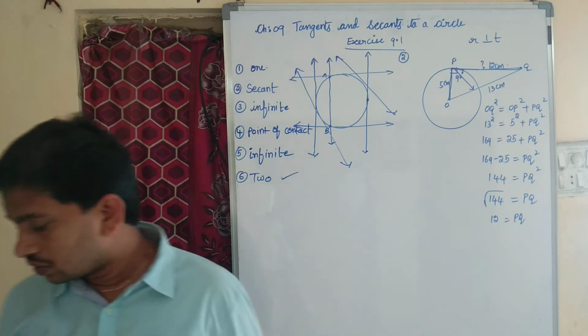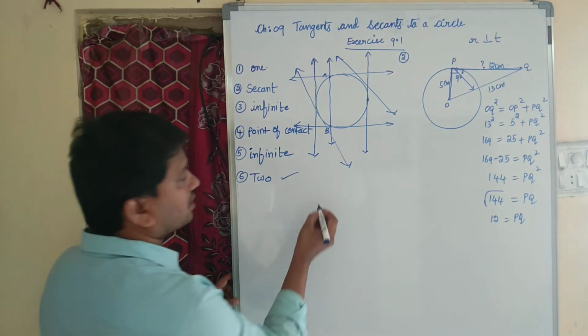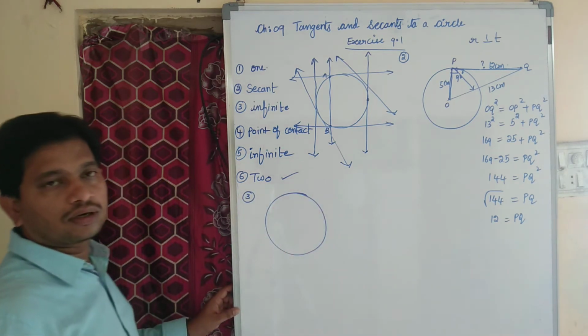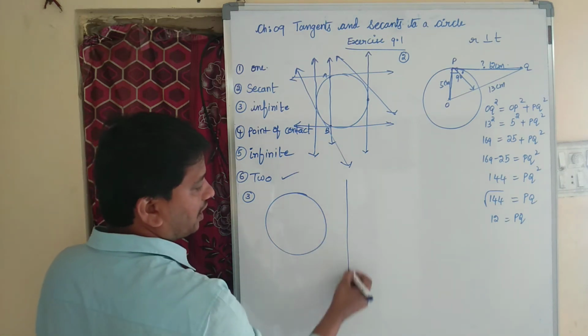Now coming to question number 3. Draw a circle and draw two lines parallel to the given line. This is the given line.